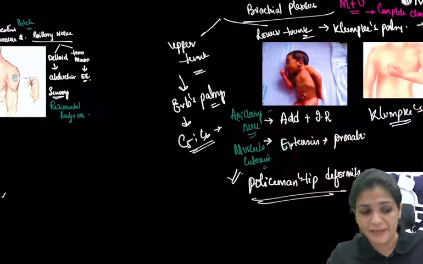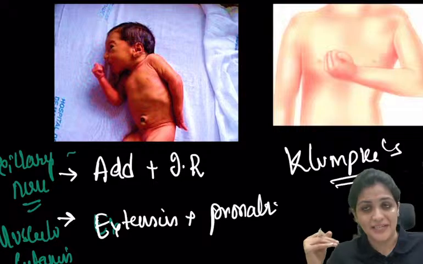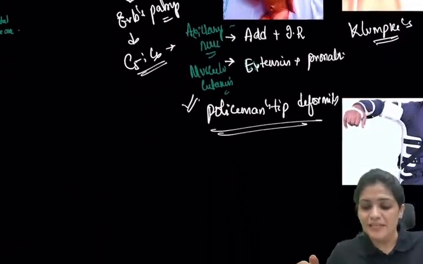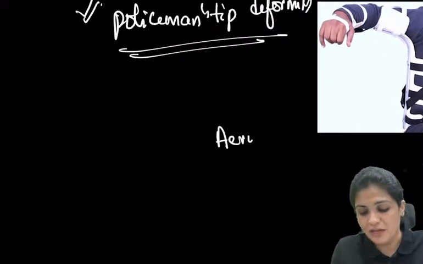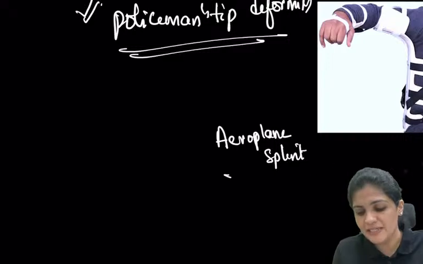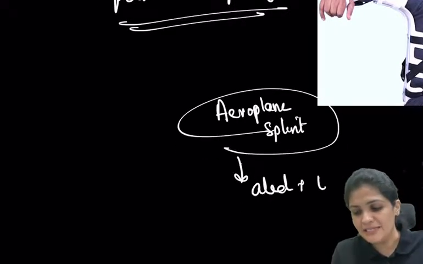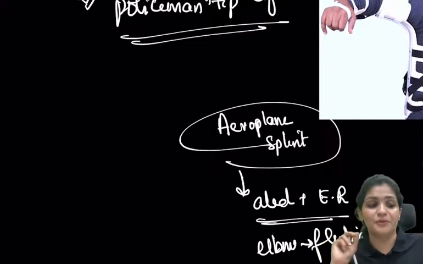Coming to Klumpke's palsy, it is the lower trunk, where C8 and T1 are damaged, resulting in the complete claw hand. Whenever there is damage to the brachial plexus, there is one important splint you have to remember, the aeroplane splint. The functional position is abduction plus external rotation with the elbow in flexion.